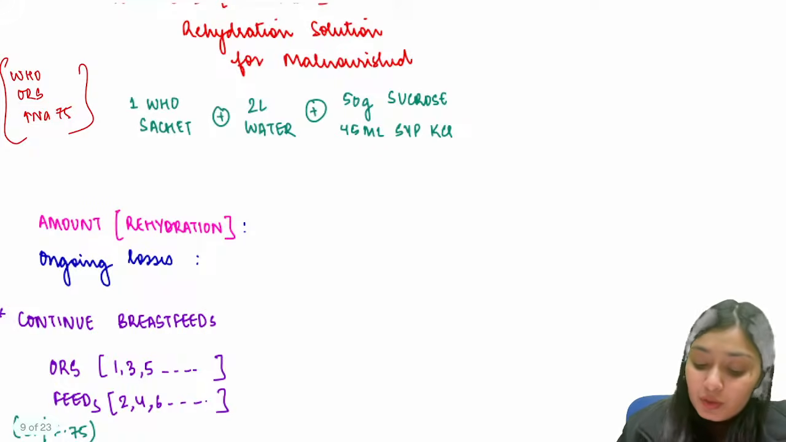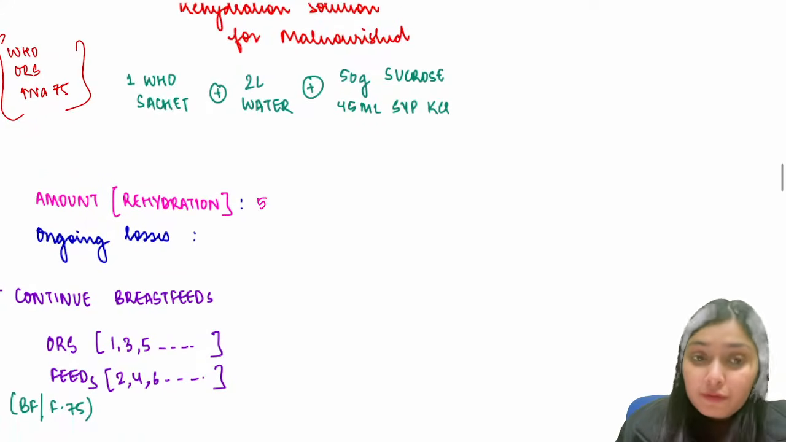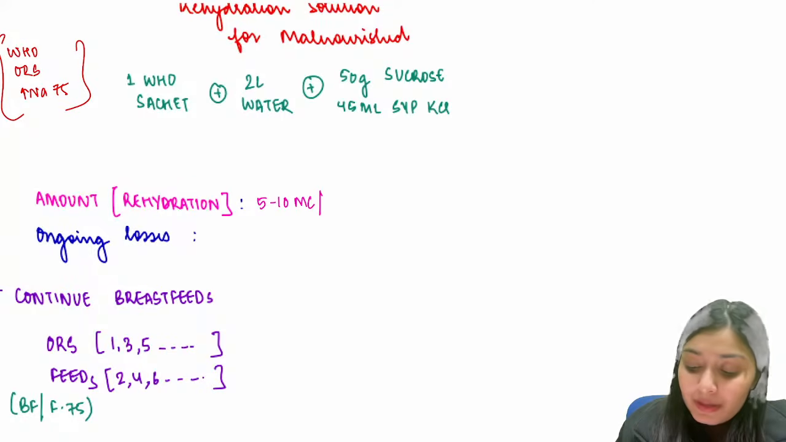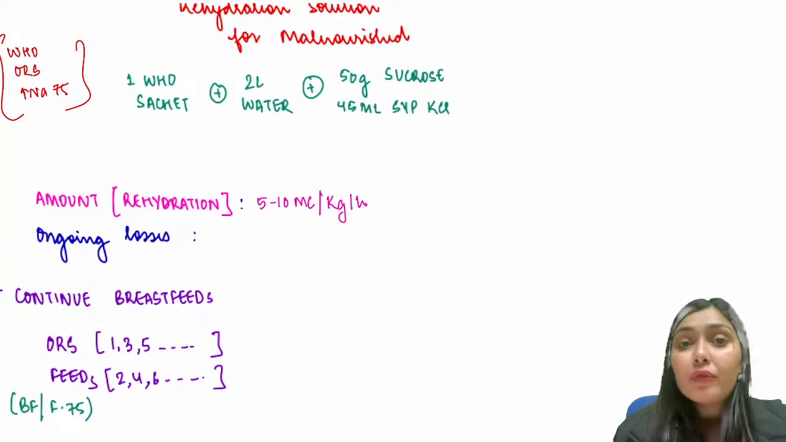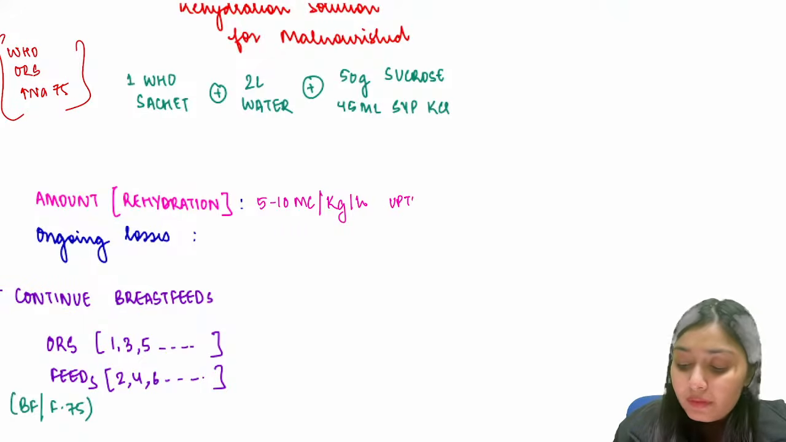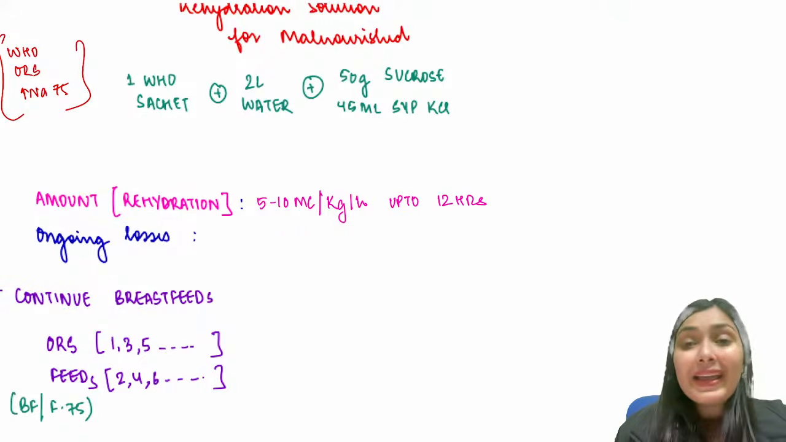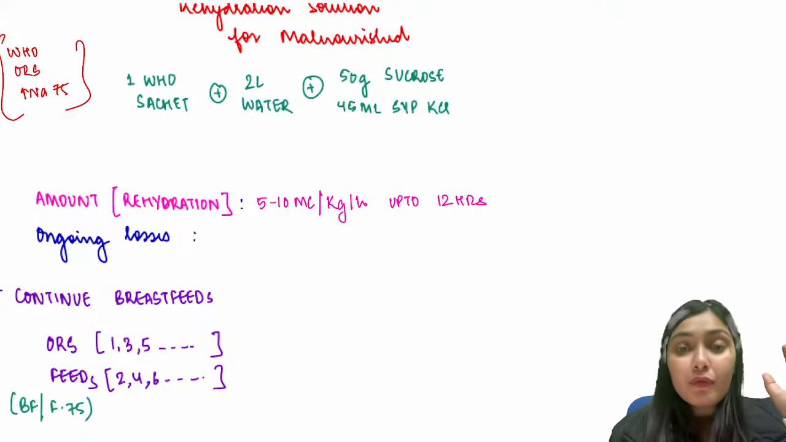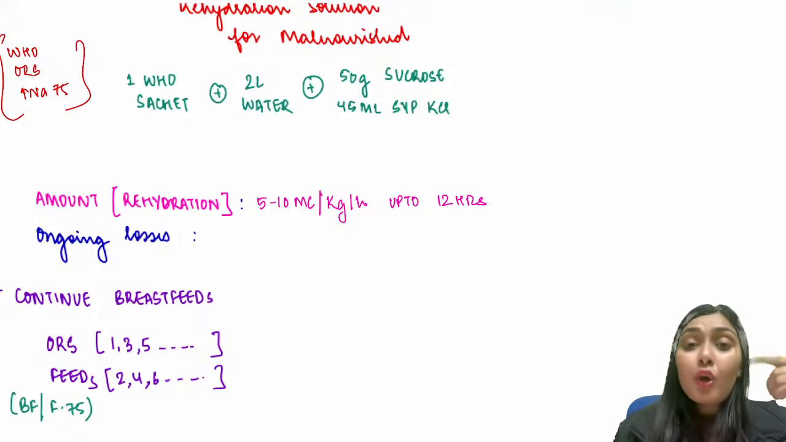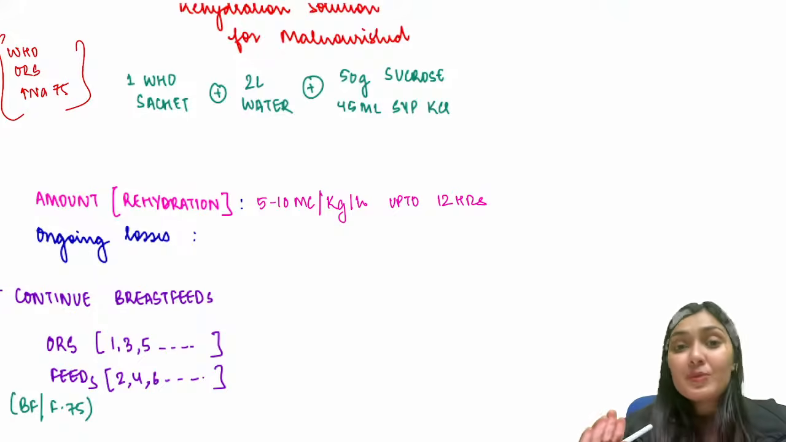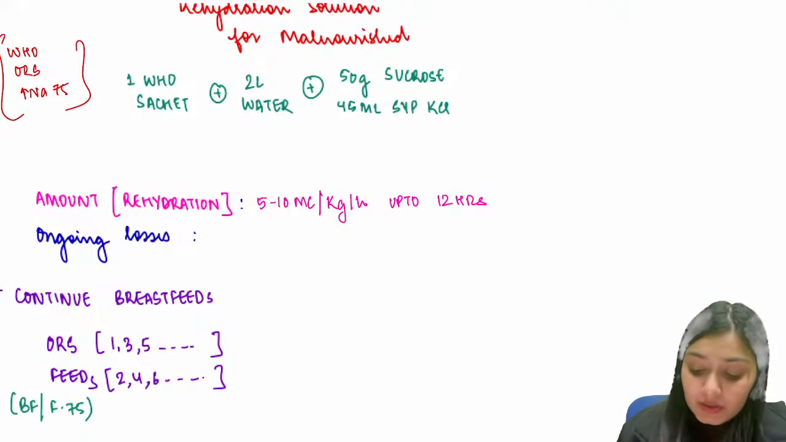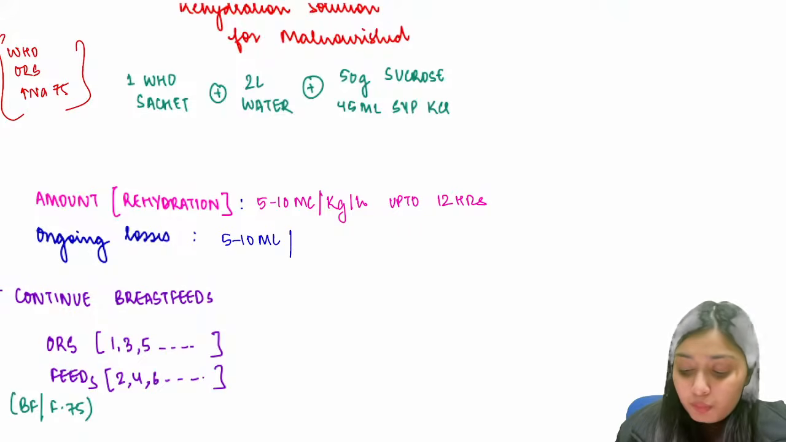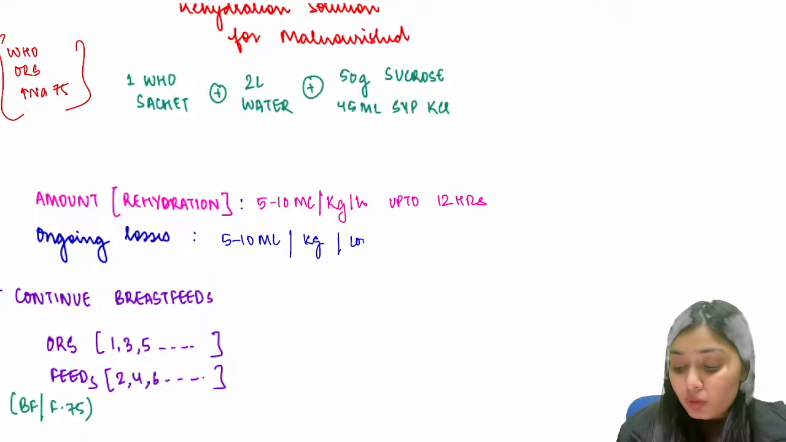This child has to be given 5 to 10 ml per kg per hour of this ReSoMal up to 12 hours. So if this is a 10 kg child, I will give 10 into 10, 100 ml per hour for the next 12 hours. And along with that, with every loose stool, the child is going to get a replacement of the ongoing losses, that is 5 ml per kg per loose stool.